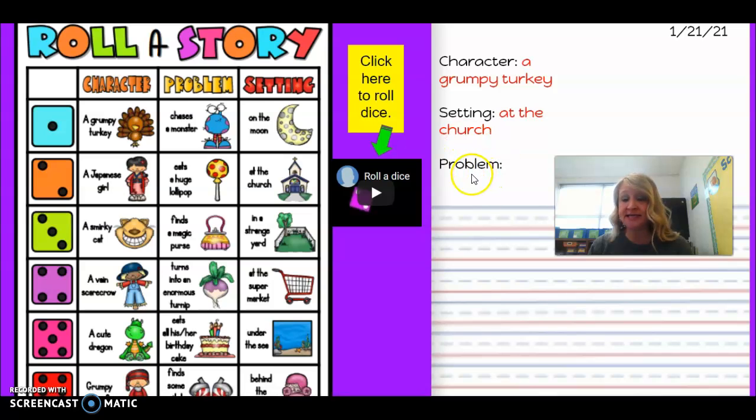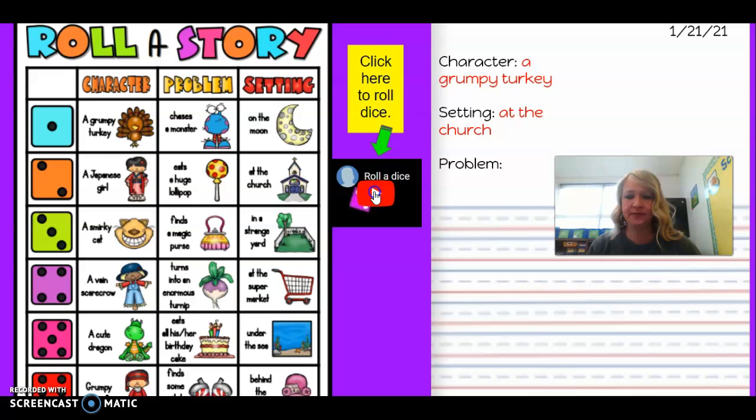Now we need to roll a dice to find our problem. What problem is the grumpy turkey going to have? So click on roll a dice, and then click pause for it to stop. And we rolled a 6. A 6. So here is the 6.